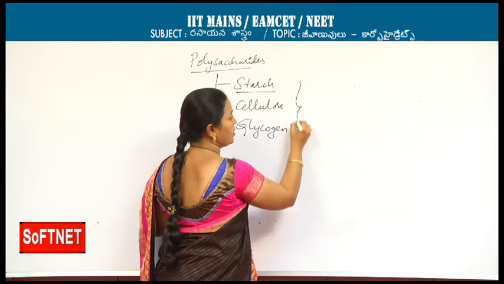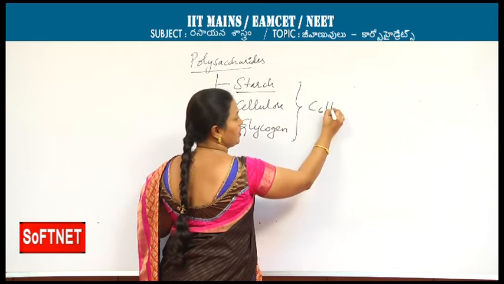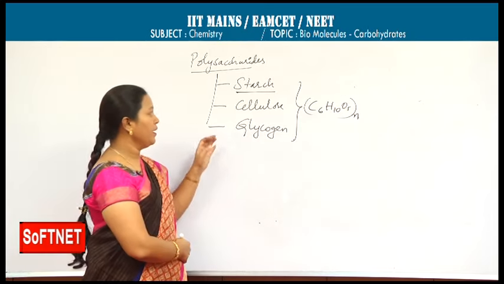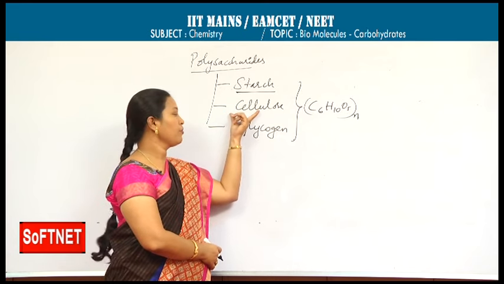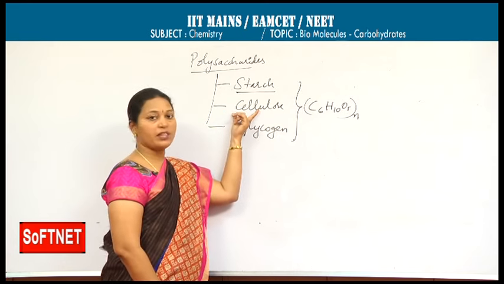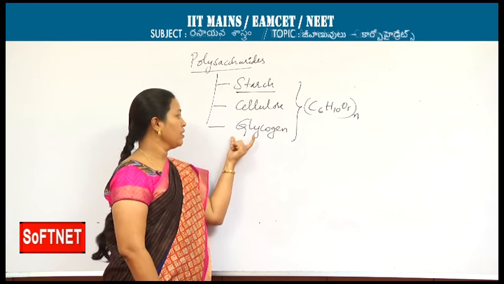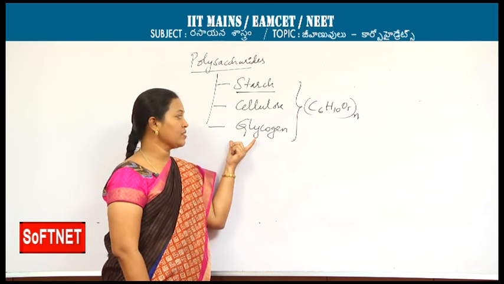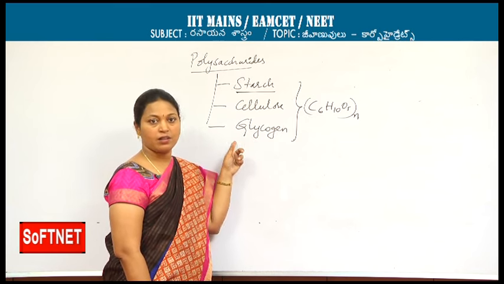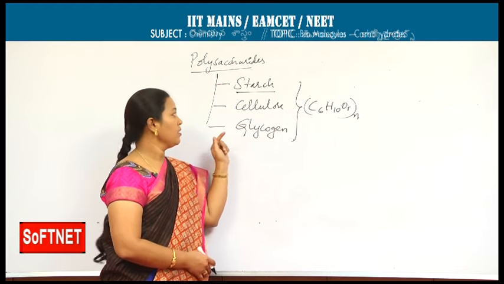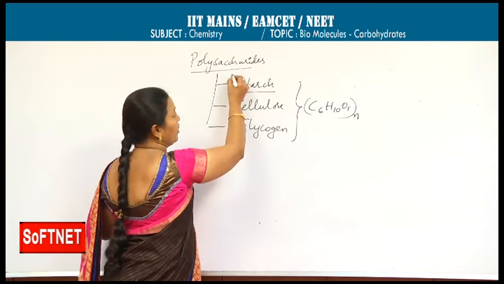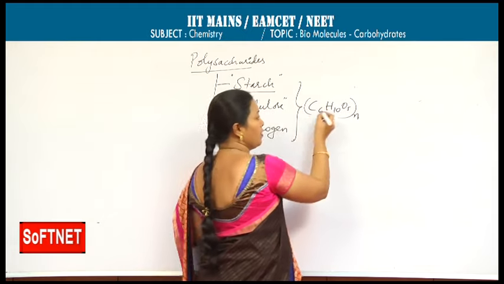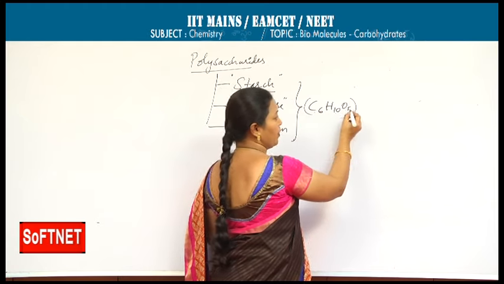The molecular formula for these three is (C6H10O5)n. Regarding cellulose, from wood source, most of the cell walls are made of cellulose only. Glycogen is called animal starch. Glycogen is deposited in liver and muscle cells of human or animal bodies. Truly, we have to know more about starch and cellulose regarding their chemical structures. The general formula, as I said, is (C6H10O5)n.